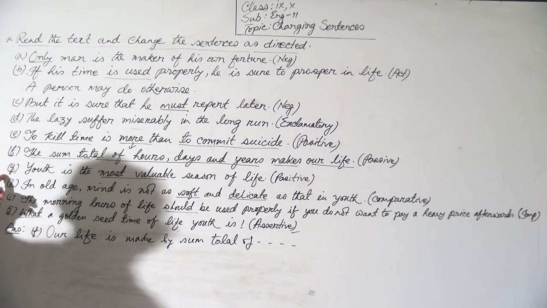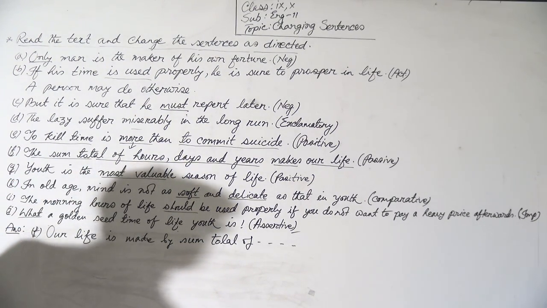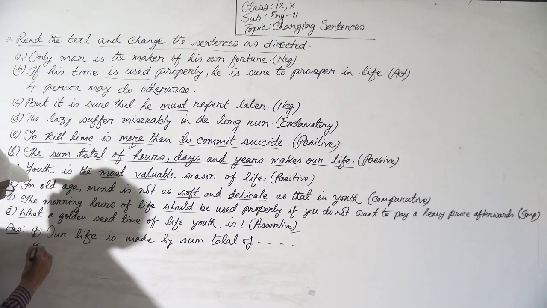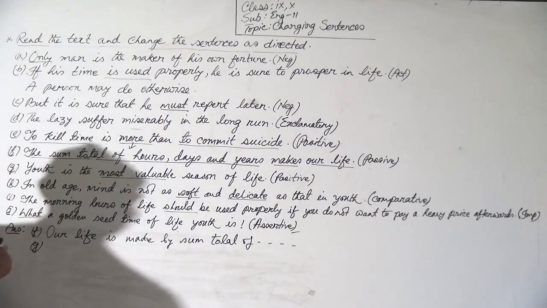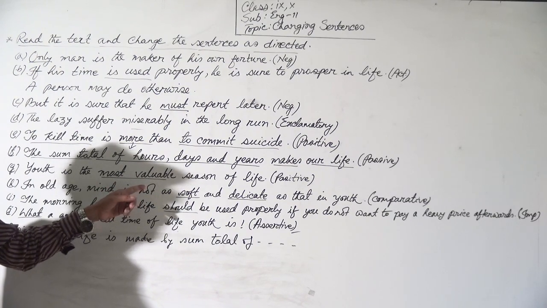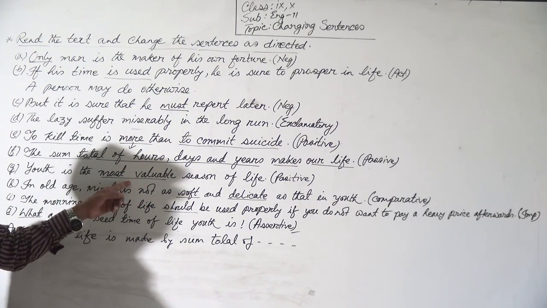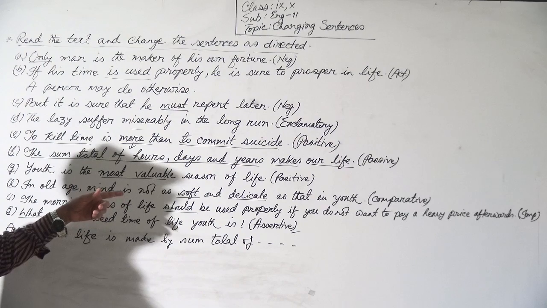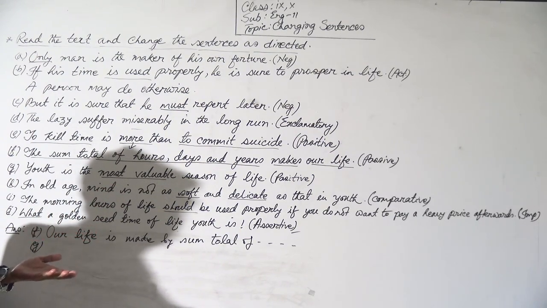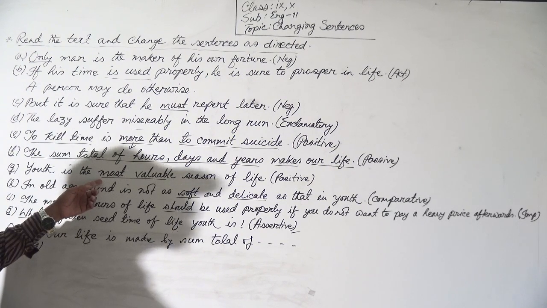Okay. Now G. Youth is the most valuable season of life. You have to make it positive. You see, this is in superlative form, most valuable. In positive form, it will be valuable, because in comparative form it is more valuable, and in superlative form most valuable. So you have to make it positive form.